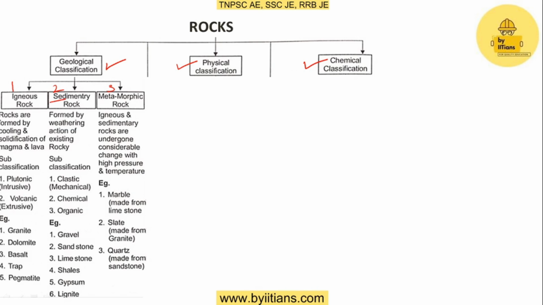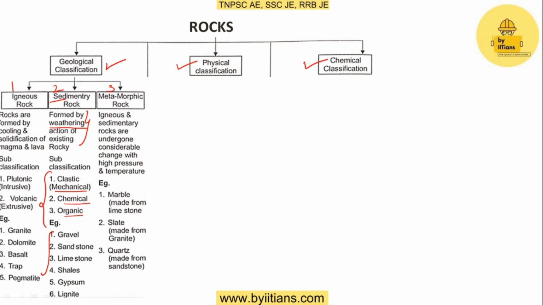So what are sedimentary rocks? Before going to the sub-classification, I would like to discuss how they are formed. Sedimentary rocks are formed by the weathering action of existing rocks. Weathering is nothing but the disintegration of rocks. These disintegrated rocks settle in another place and form a new rock. That is why these rocks are called sedimentary rocks, and they have three sub-classifications. The first one is mechanical, also called clastic. The second one is chemical, and the last one is organic.